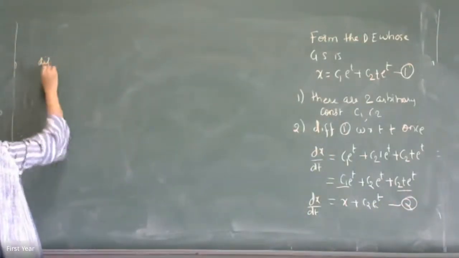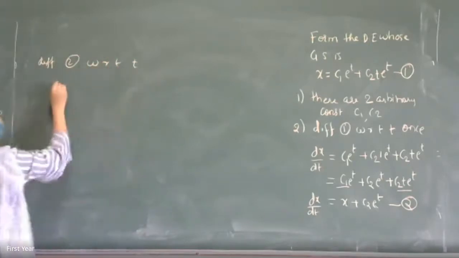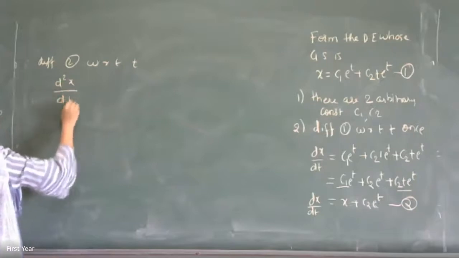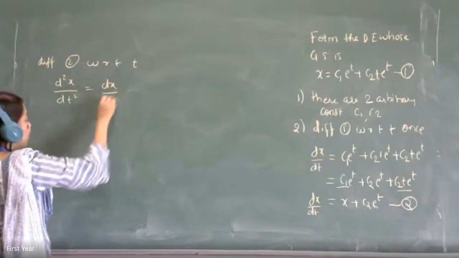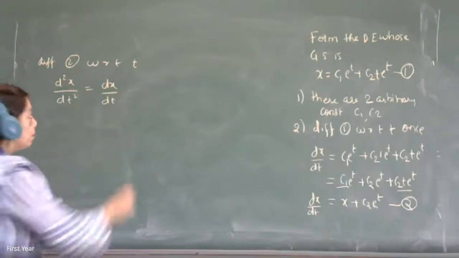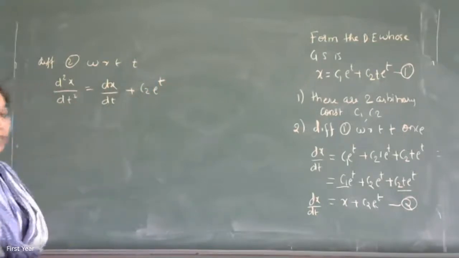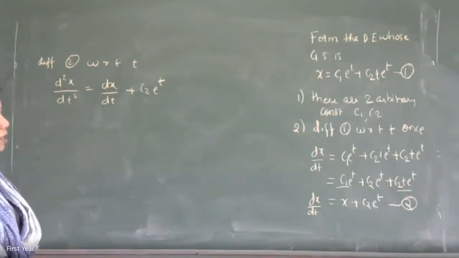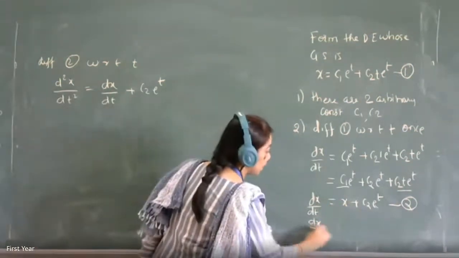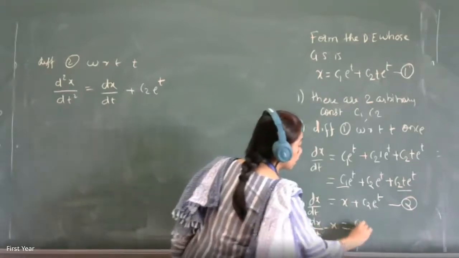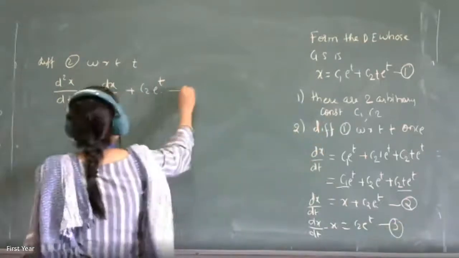Therefore, differentiating 2 again with respect to t, you will get d2x by dt square is equal to the derivative of x with respect to t, that is dx by dt, plus c2 e raised to t. Derivative of e raised to t is e raised to t. But since c2 is there, from here we get the value of c2 e raised to t. So dx by dt minus x is c2 e raised to t. So put 3 in 4.